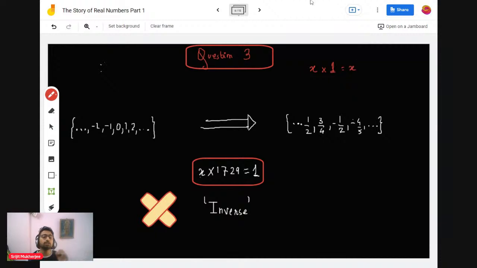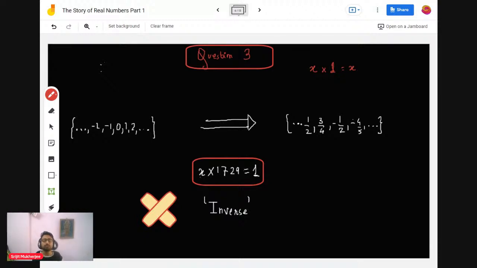So under the operation of multiplication, 1 is the identity. If you multiply 1 with any number, it gives us the same number. That's the idea of unity in some sense.